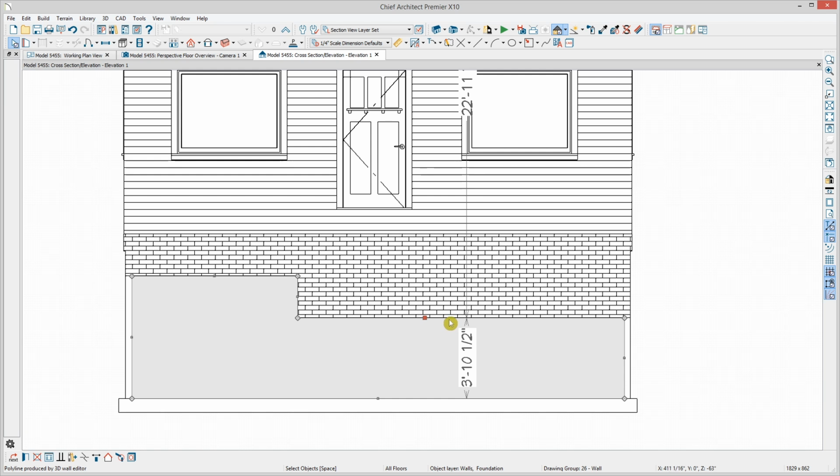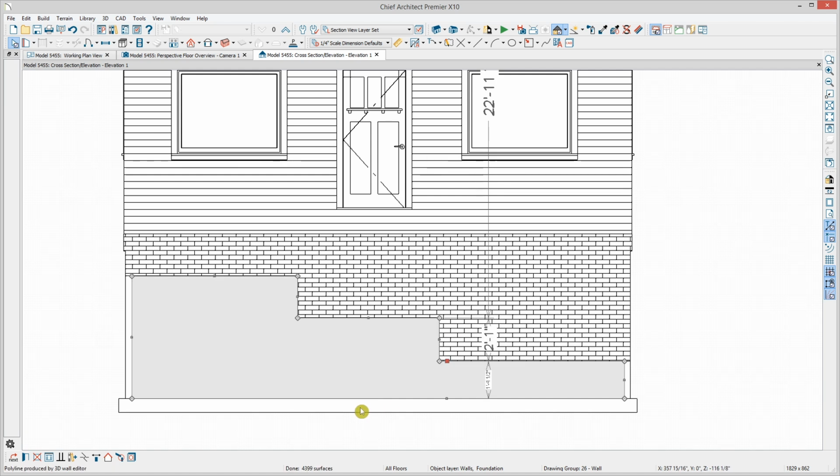So I'll just press 3 this time instead of going all the way over to click the break tool. That's the hotkey for breaking. Then click on this seam and drag down and so on. Let's decide that this is going to be a daylight basement and we're stepping down.